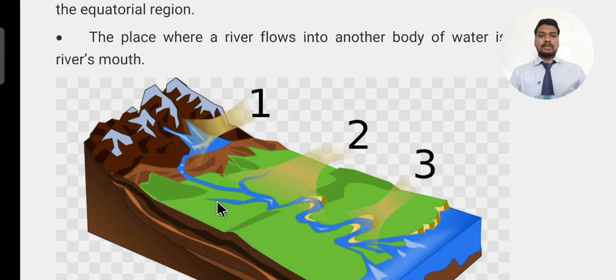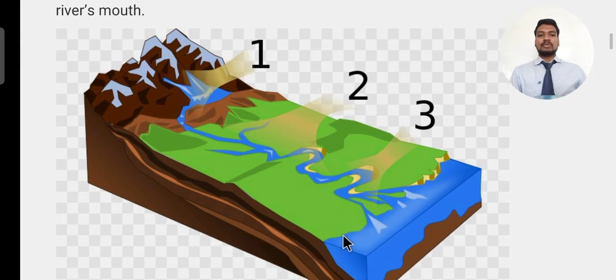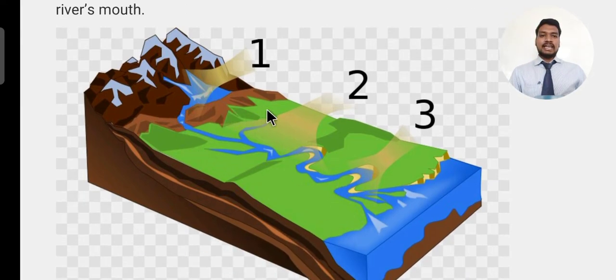This is called tributaries, the sub rivers. The sub rivers are also called tributaries. These are the tributaries. So this area is drained by this river. The area drained by this river is called the river basin. River basin.